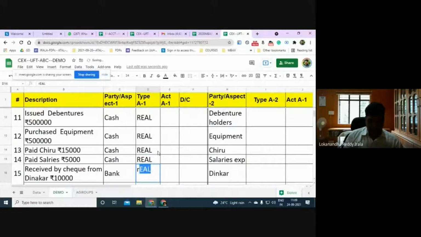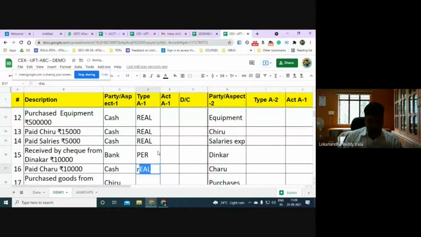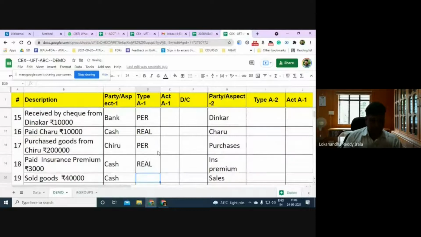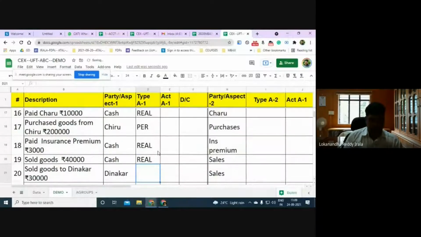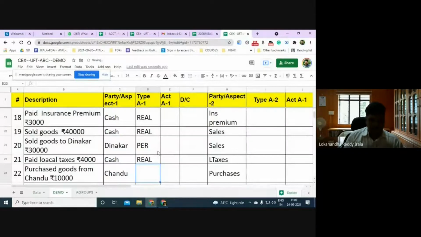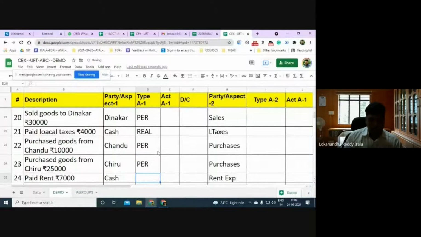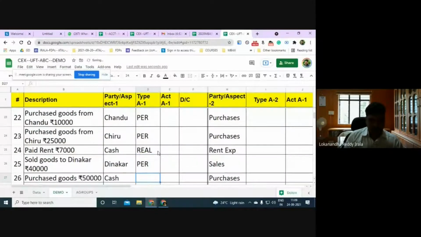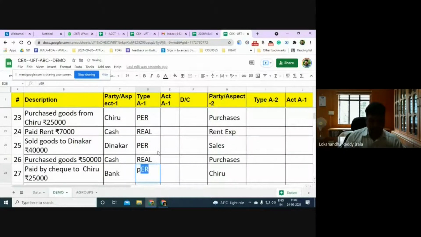Bank is personal account. Cash, real. Chiru, personal. Vinegar, personal. Chandu, personal. Dinakar, personal. Cash, real. Bank, personal account.